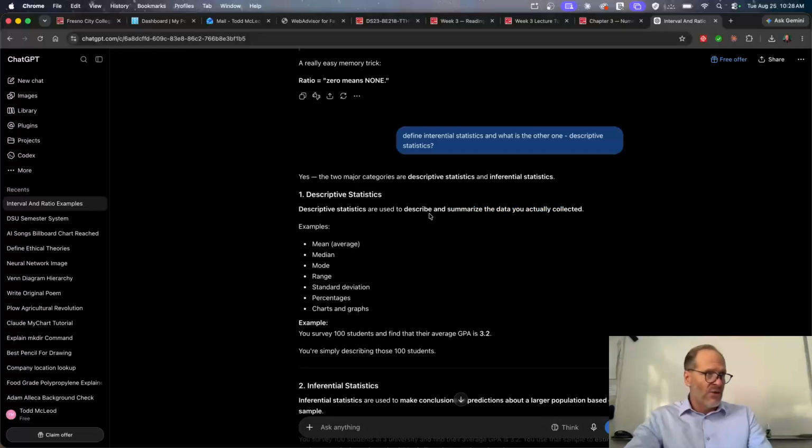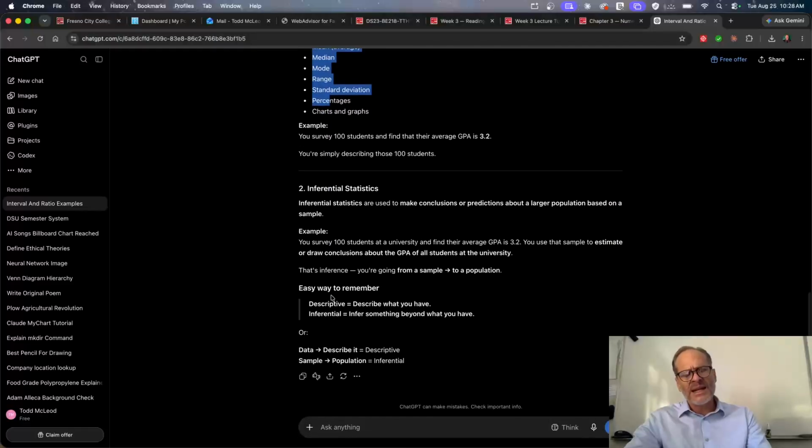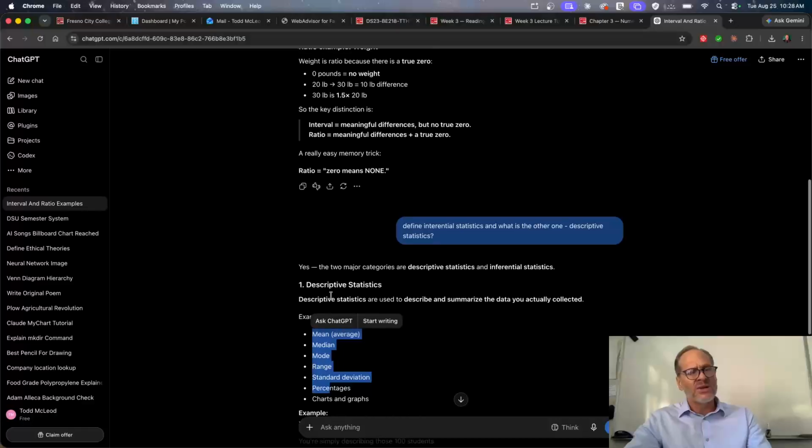And we have graphical descriptive statistics like charts. And then this week we're going to look at numerical descriptive statistics. So different numerical measures to describe the data we've collected. And inferential statistics are used to make conclusions or predictions about a larger population based on a sample. All right, so we also got these terms, inferential statistics and descriptive statistics. And part of any culture is learning the language of that culture, and so that's what we're doing.